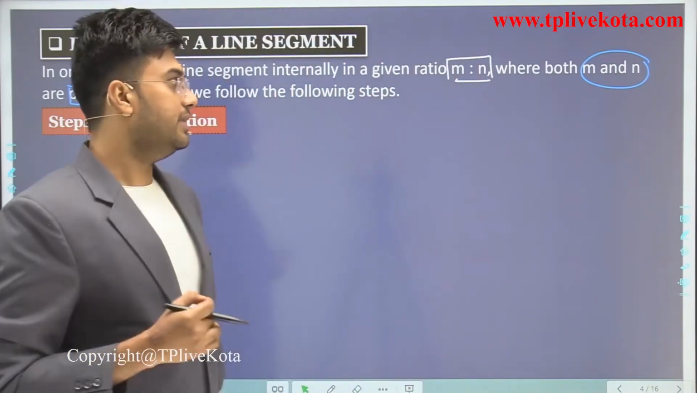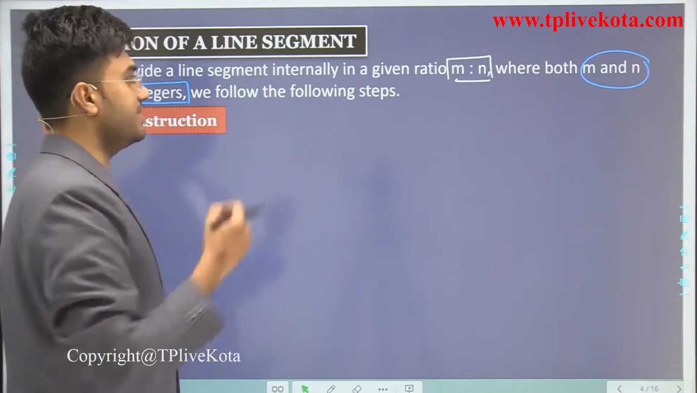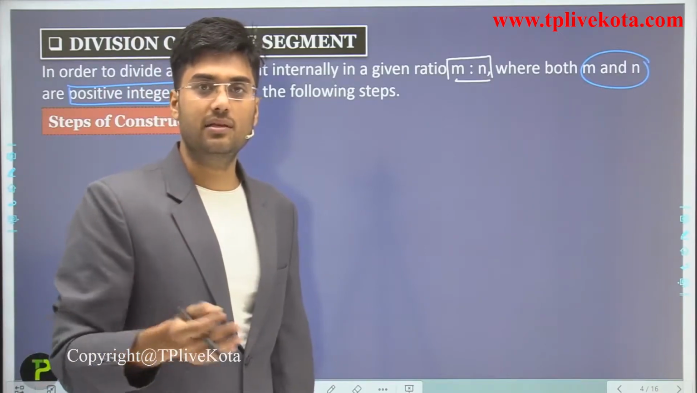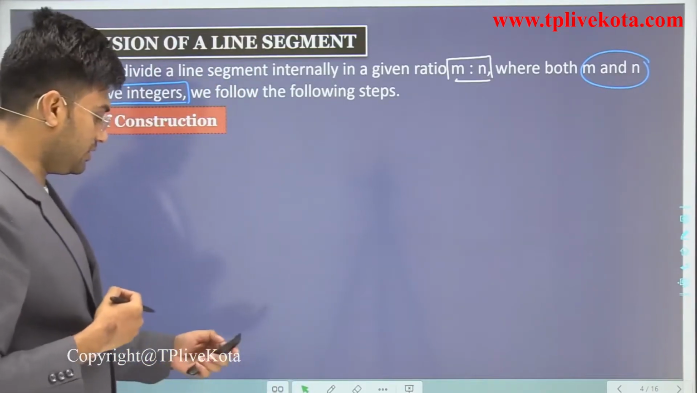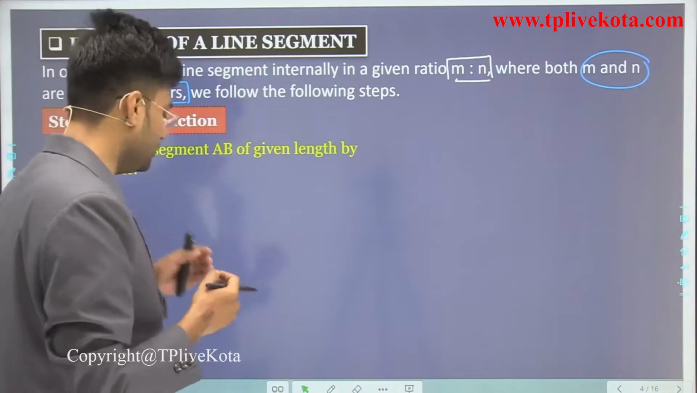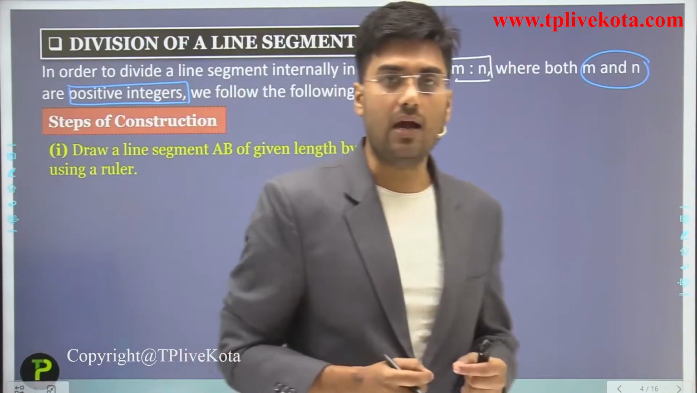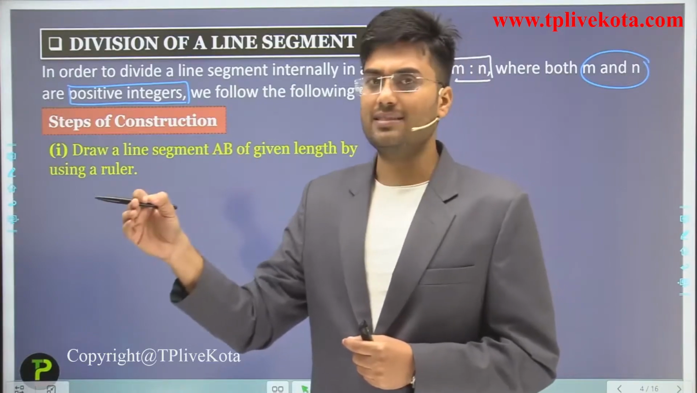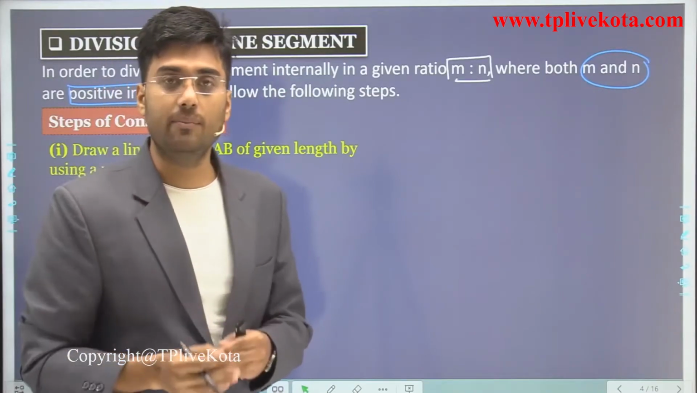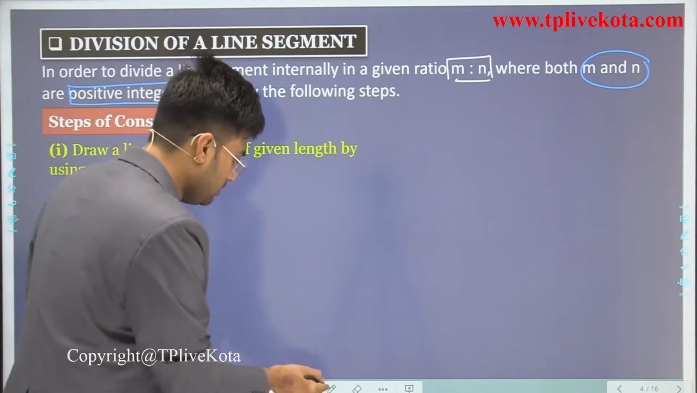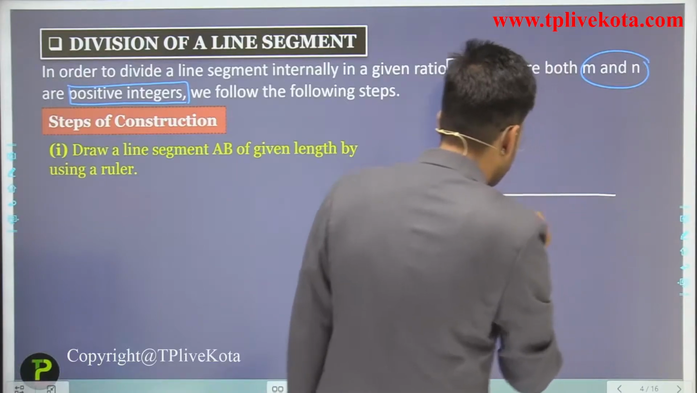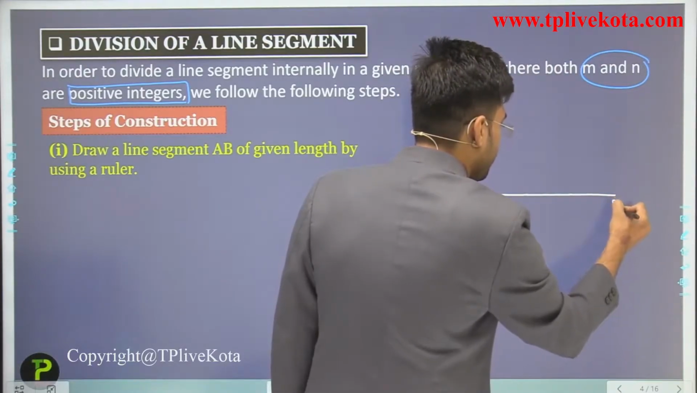Okay, so students, now we follow the following steps to construct the division of a line segment. One by one, let's discuss the steps. First step: draw a line segment AB of a given length using a ruler. In the question we have a line segment AB of x unit or y unit, so we draw a line segment AB with the help of a ruler. Let this be line segment AB. Clear?